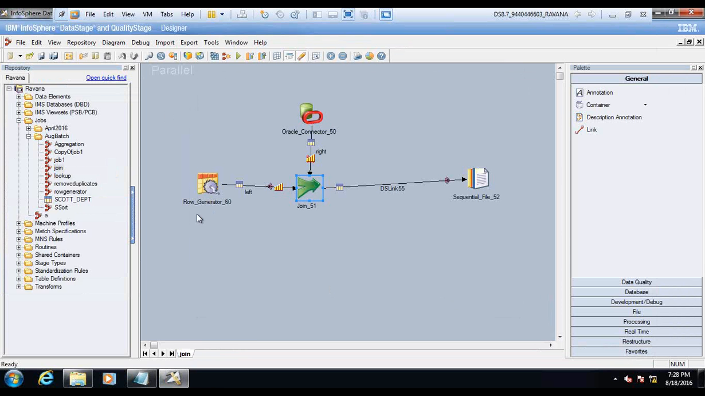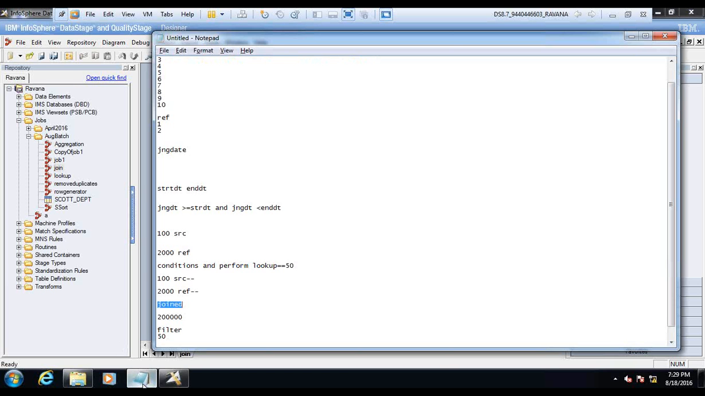When you are interlinking these two, the row generator and the Oracle connector, either bring these two into a single source, or you do the join, then apply the filter after the output of the join. Clear? It's all clear, right, guys?